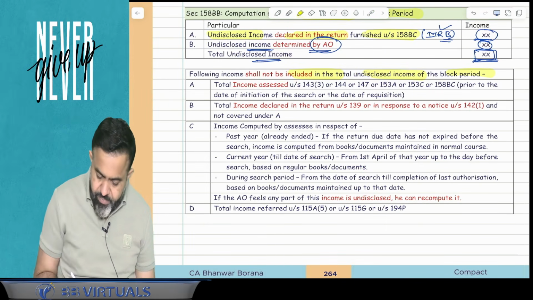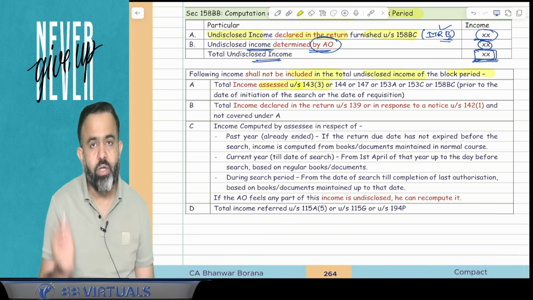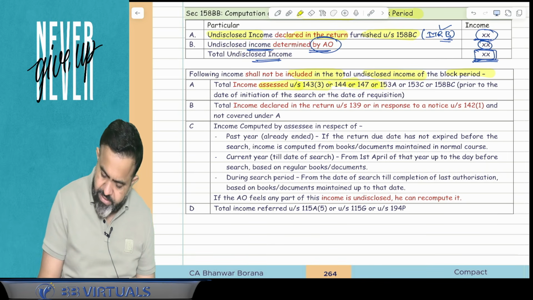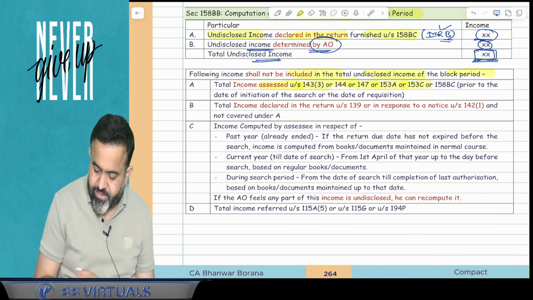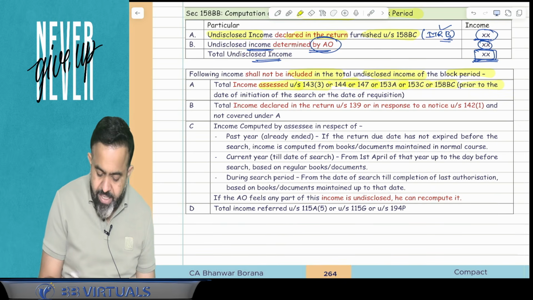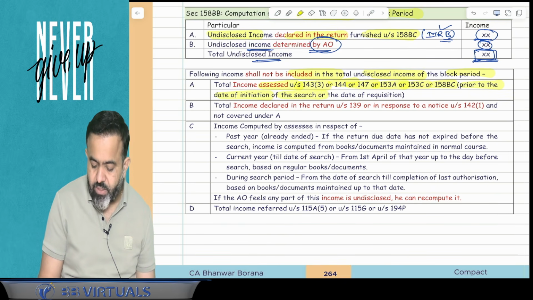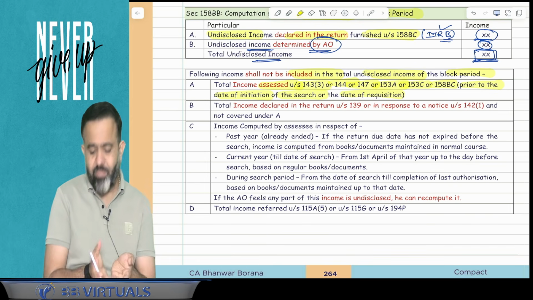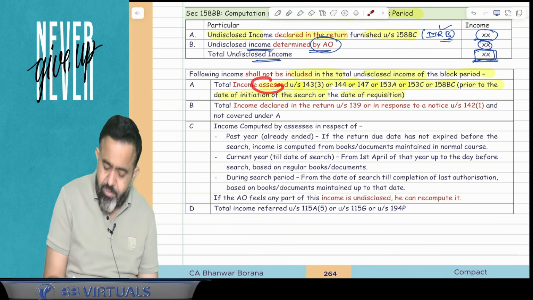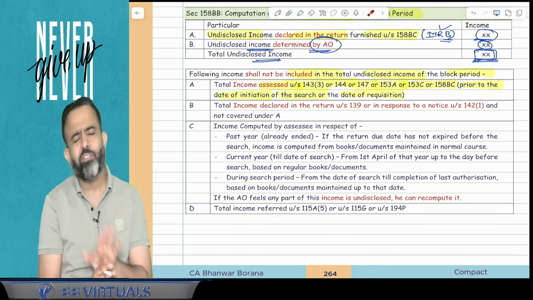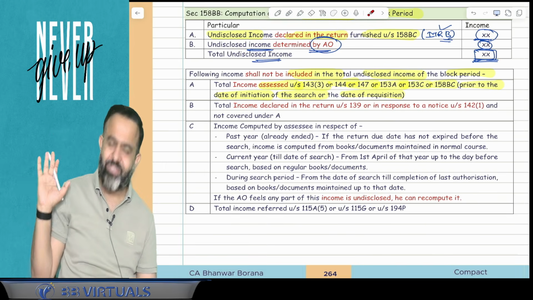Total income that is assessed under section 143(3) or 144, 147, 153A, 153C or 158BC prior to the date of the initiation of search or the date of the requisition. So it's very simple, guys. If your income is already assessed earlier, it is not undisclosed income. That is obviously disclosed.